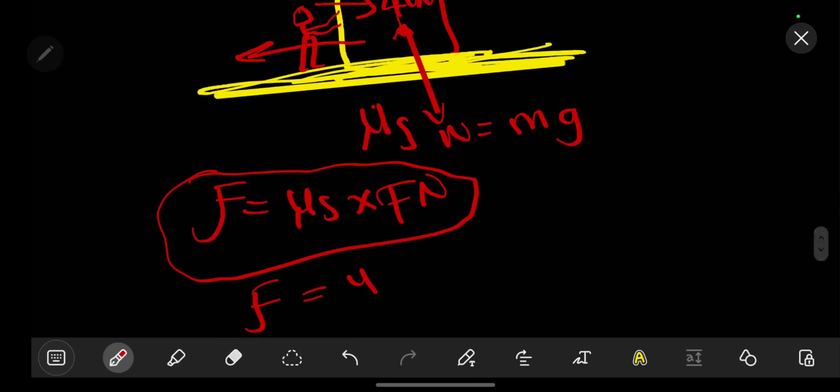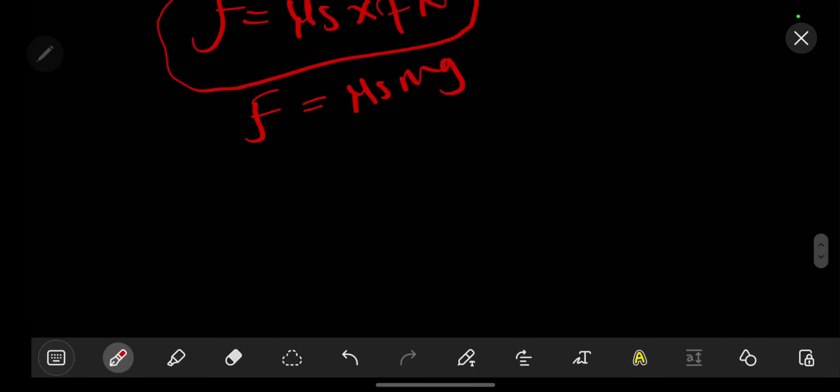We have, let's say we have mu s, we might have mg, we might have anything for our Fn, depending on the thing that we are calculating. So this is the coefficient of static friction. Now you will realize that when a body is not moving, it is very difficult for you to make it start to move, in comparison with moving an object that is already moving. Therefore, the coefficient of static friction is greater than the coefficient of